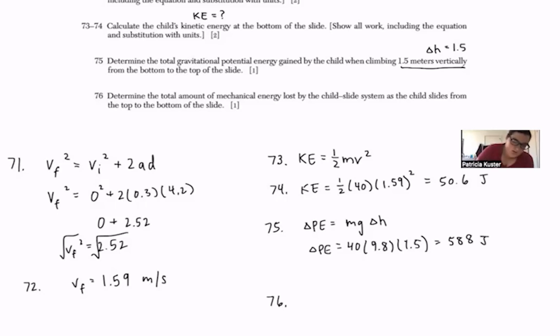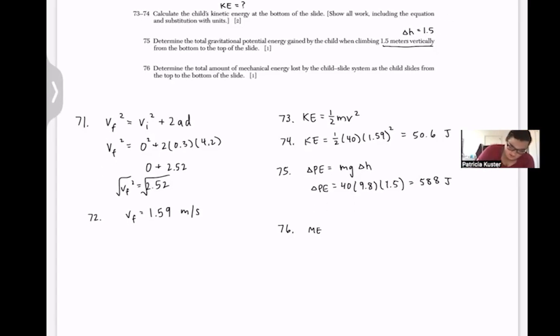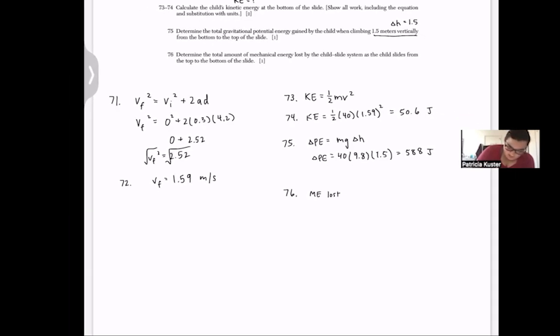Now they're asking, determine the total amount of mechanical energy that was lost. So basically, when the child was at the top, she had 588 joules. And then by the time she got to the bottom, she only had 51 joules. So the amount of mechanical energy lost is equal to the potential energy minus the kinetic energy. So that would be 588 minus 51, and you get 537 joules.